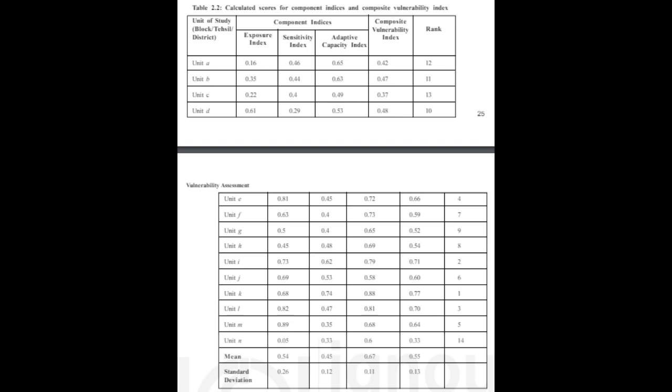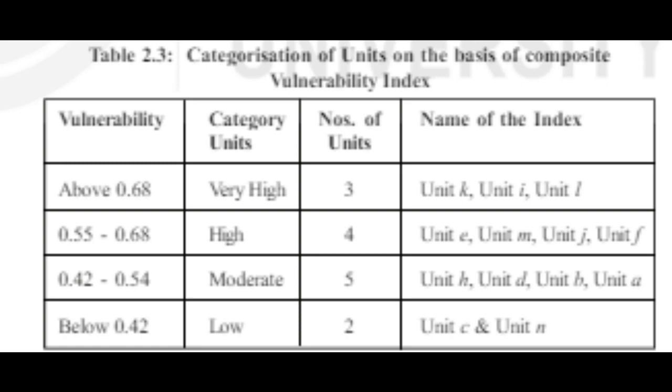Look at the screen. After preparation of data sheet for the selected unit area, we need to follow the following steps. Step 1. Standardization, normalization of selected indicators. The indicators will have different units and scales. To bring them to a comparable level, we need to standardize them. In this example, since we have used secondary data sources, we have used the maximum-minimum method adopted from UNDP's Human Development Index, HDI, UNDP 2006. This will make the indicators free from their units and their values will lie between 0 and 1.